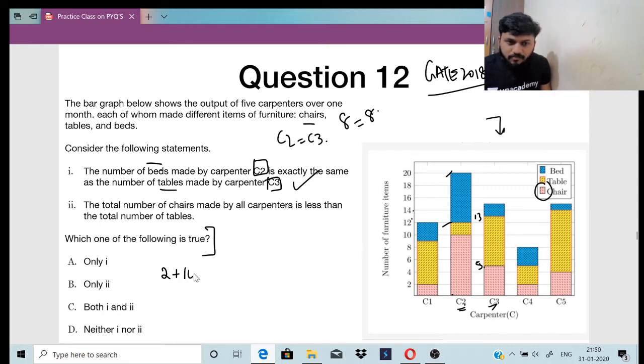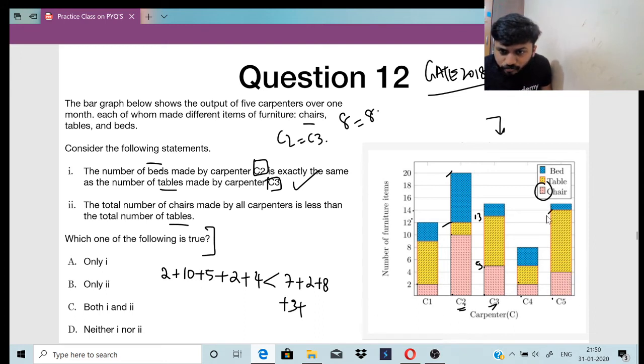2 plus 10 plus, okay, 5 plus 2 plus, okay, this is 4 is less than, right? Is less than. So is less than what? Number of tables. Tables कितना है? Tables yellow है. So it is 2 to 9, 7, right? Again 10 to 12, 2, right? Now here 5 to 13, 8, right? Then here 2 to 5, 3. Then here the tables is yellow again, 14 to 4, 10, right?